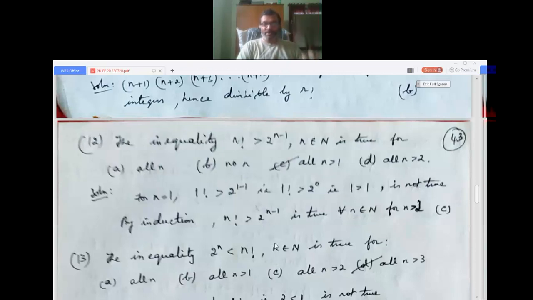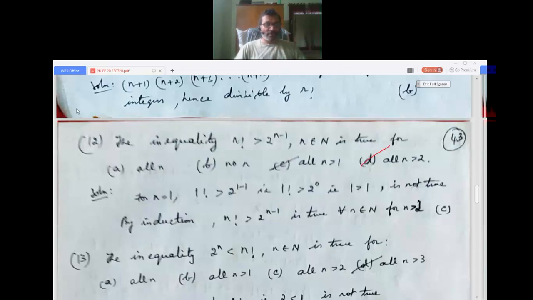So it is true for all n belonging to N with n greater than 2. Okay, the option should be D actually here. It should be for n greater than 2, so the option should be D. Just correct it. Because if you take 2, 2 factorial is 2, and 2 is not greater than 2, so the option is D. Very clearly it is D.